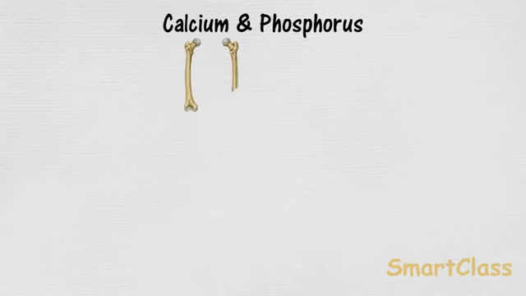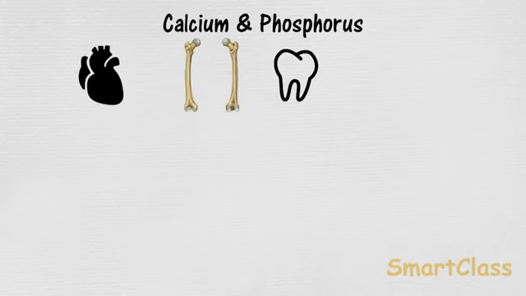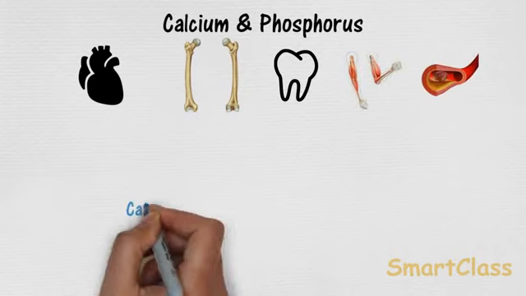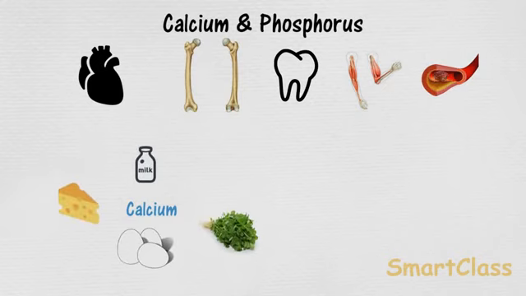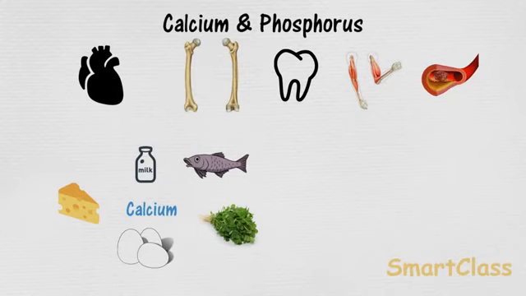Calcium is needed for making bones and teeth. It is also required for proper functioning of heart and other muscles and clotting of blood. Foods which are rich in calcium are milk, cheese, eggs, green leafy vegetables and fish.